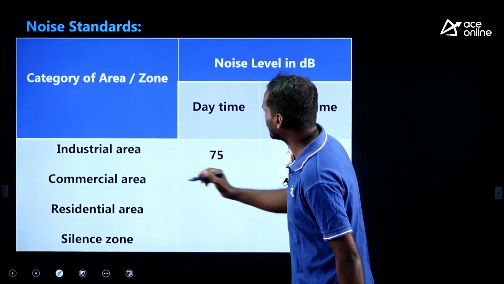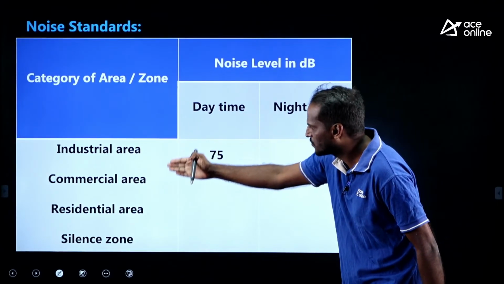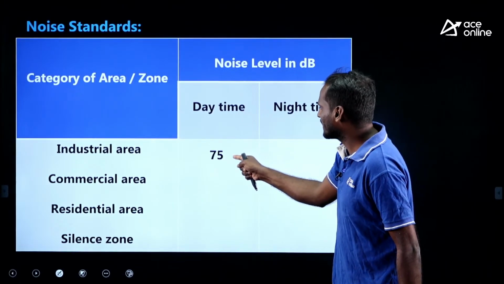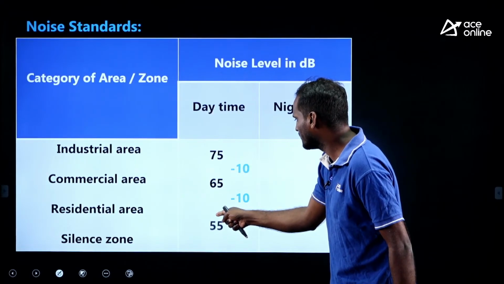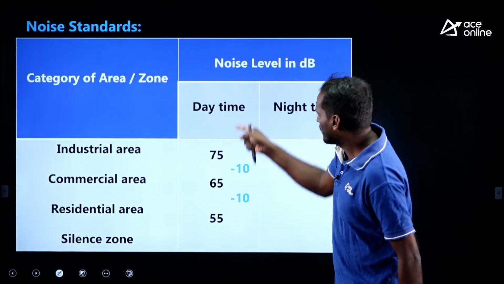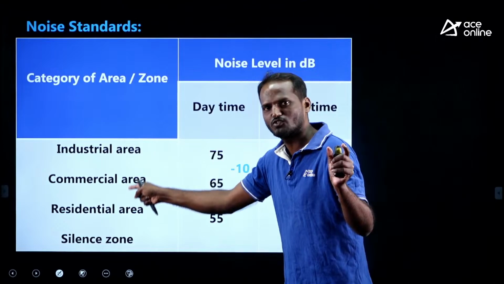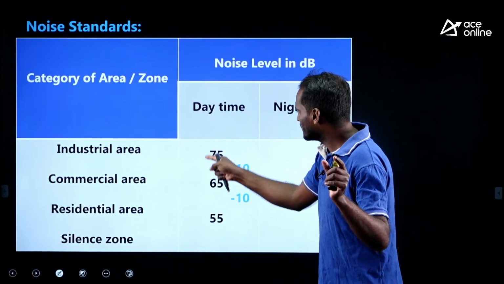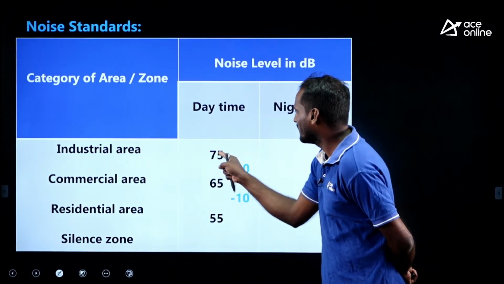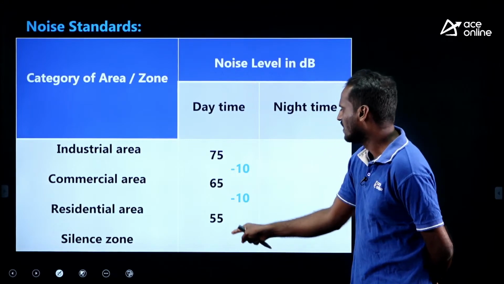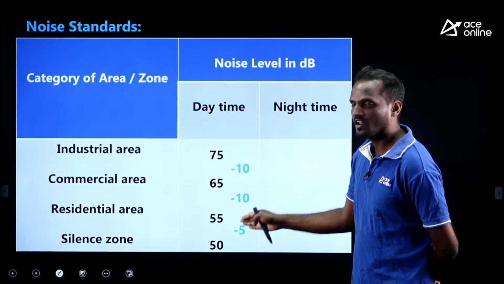See the logic to frame the table very carefully. This is the industrial zone. For the permissible noise levels in the daytime for the corresponding zone, deduct 10 from this and you get 65 for the commercial area. Deduct 10 from this for the residential area, 55. The last value is 5 less, 50. For the day table, this is the diamond jubilee, 75. Industrial area 75, minus 10 is 65, minus 10 is 55, last value 5 less, 50.